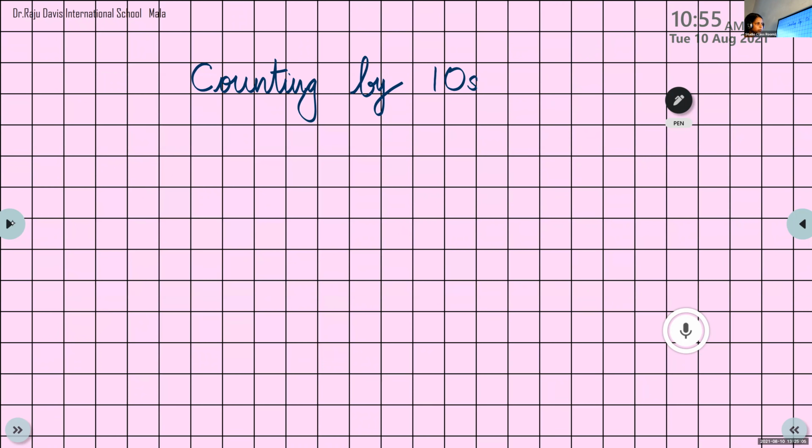Counting by tens. Next, we are going to draw sticks. One stick in one box. So you can start from the leftmost box.